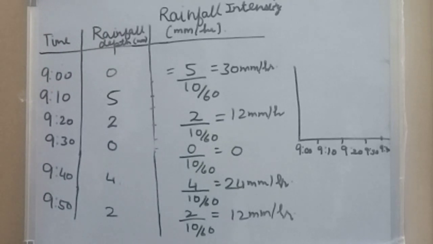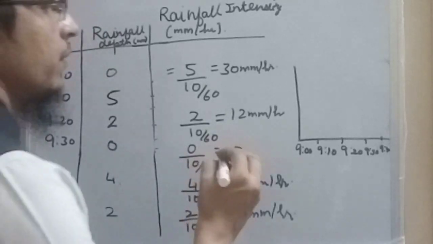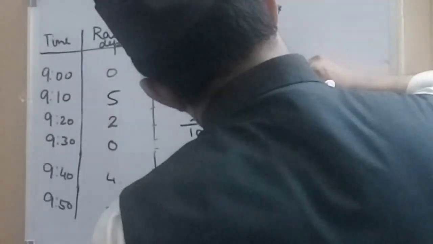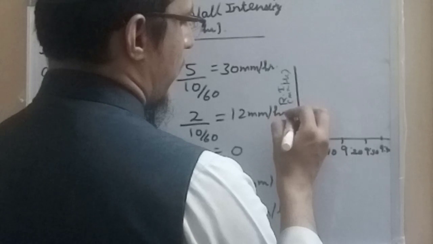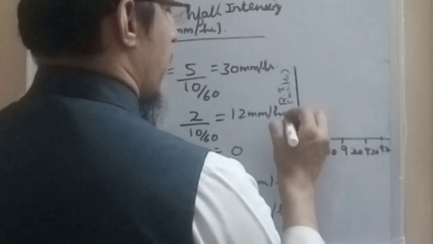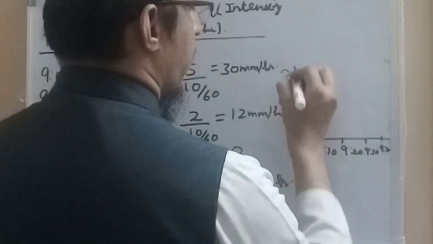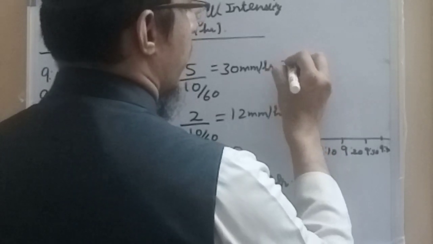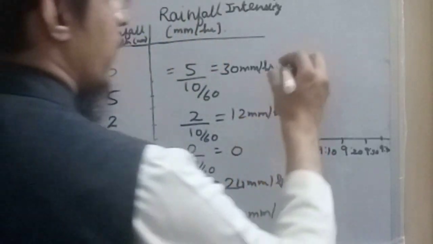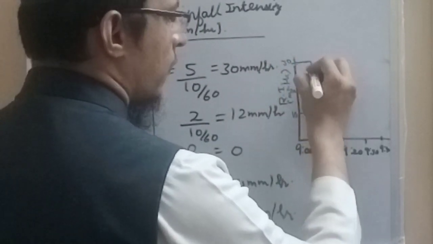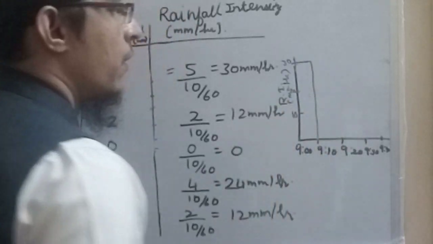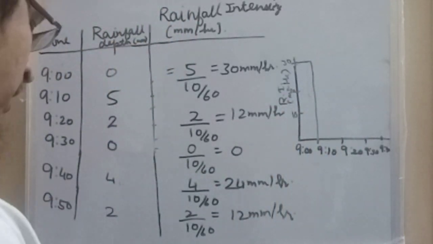Here is rainfall intensity in mm per hour on the y-axis. Suppose this is 10, 20 and 30. So between 9 and 9:10 the intensity of rainfall is 30 mm per hour.